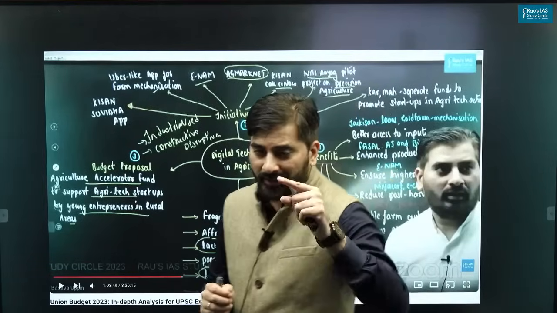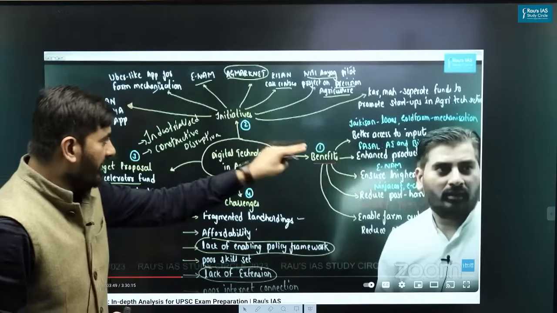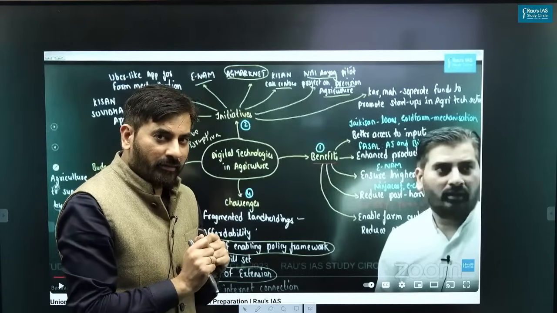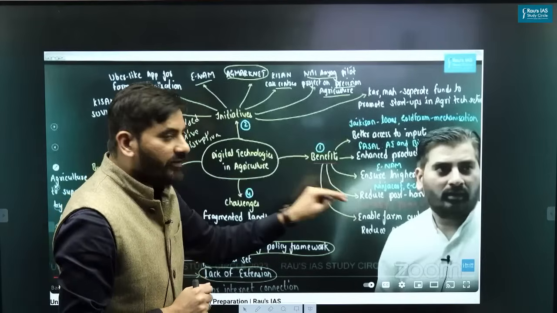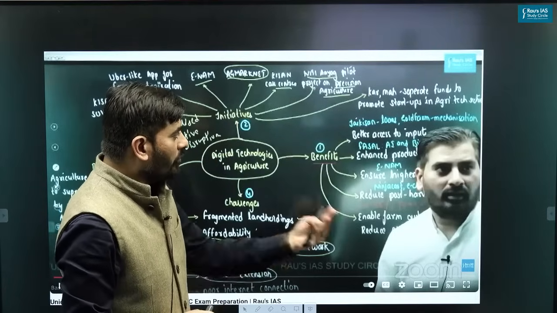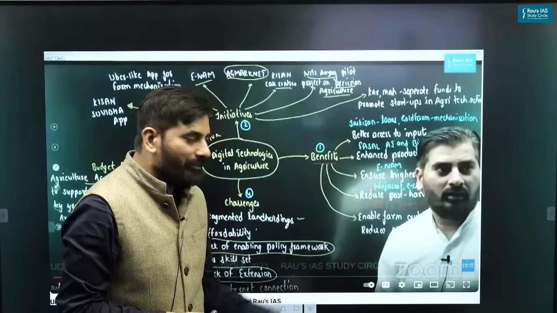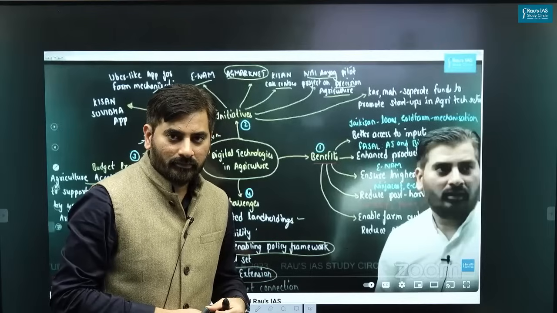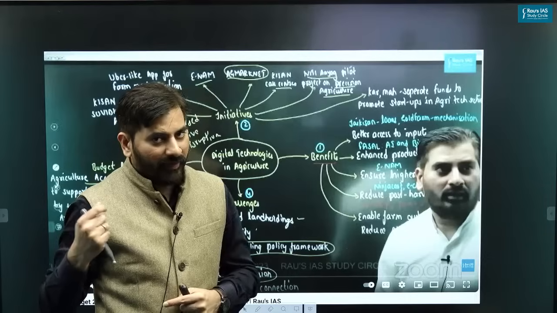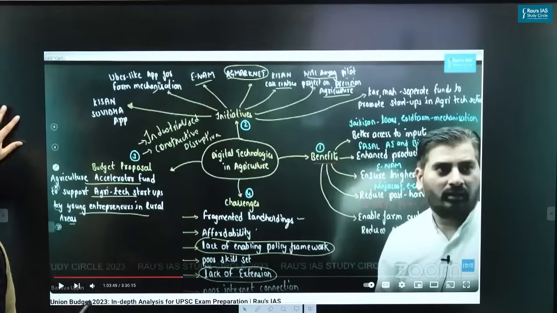So based upon that, in last year's budget, we had discussed in detail the digital technologies in agriculture, like benefits, initiatives and challenges. And if you have seen the question asked in mains 2023, the question was the benefits only. And there, as you can see, I have incorporated some important case studies which you could have directly used in the mains 2023, like Jai Kisan, Fasal, eNAM, Ninja Card and so on. I hope you are getting the point here, right? So the first thing is current affairs. The second aspect is you can get a direct question in the prelims as well as the mains examination.